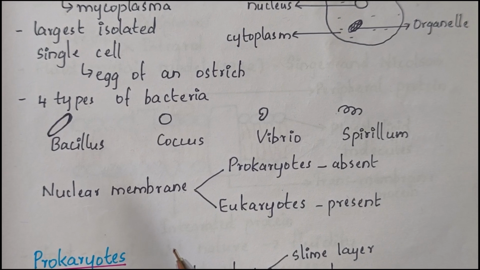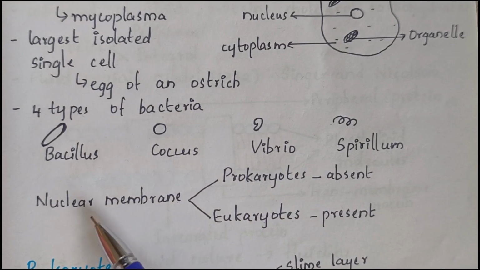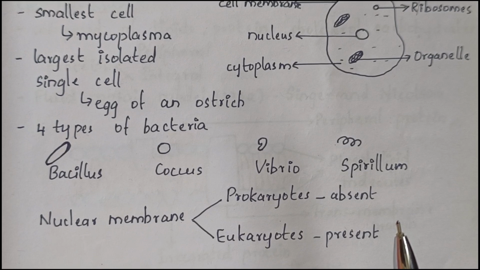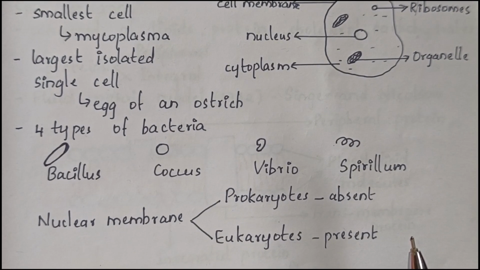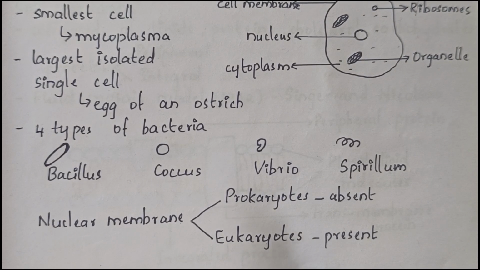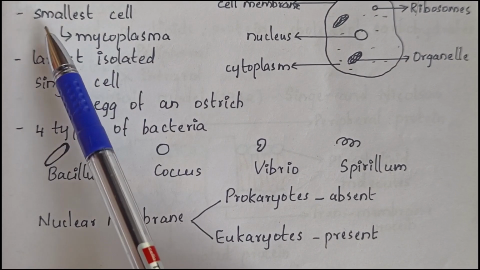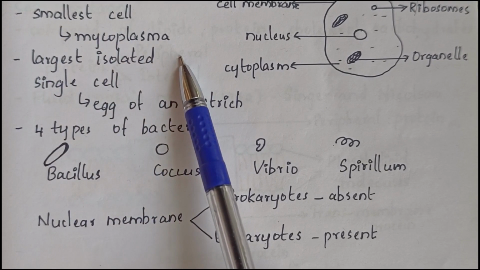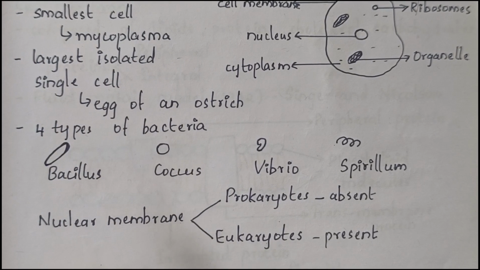Now, based on the presence of a nuclear membrane, that is, whether the nucleus is a membrane bound structure, we can have 2 types of organisms, prokaryotes and eukaryotes. In prokaryotes, the nuclear membrane is absent, while in eukaryotes, a nuclear membrane is present. The cells have different shapes and sizes. The smallest cell is mycoplasma, and the largest isolated single cell is the egg of an ostrich.